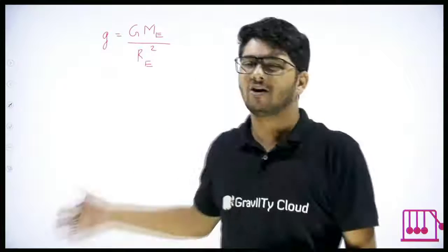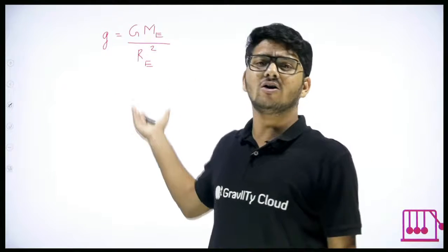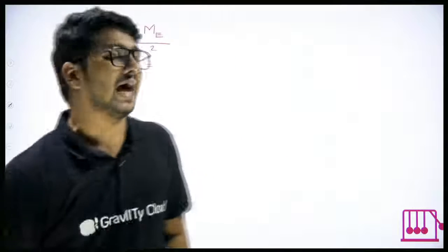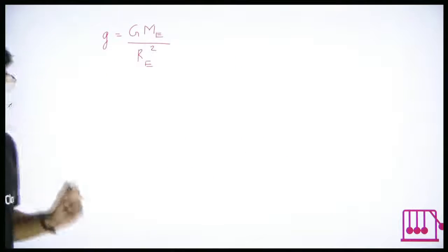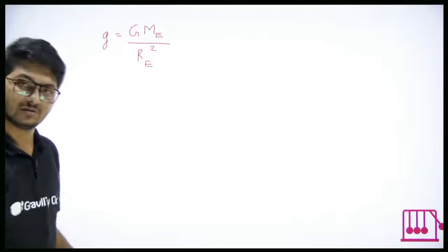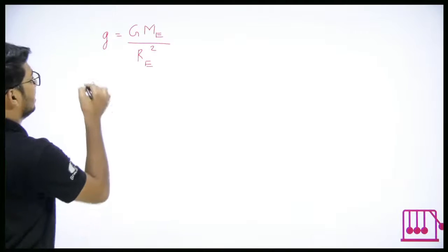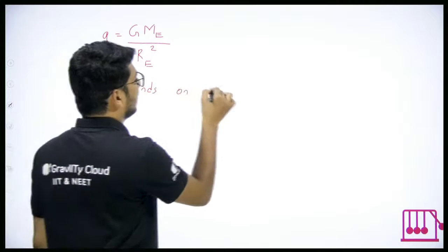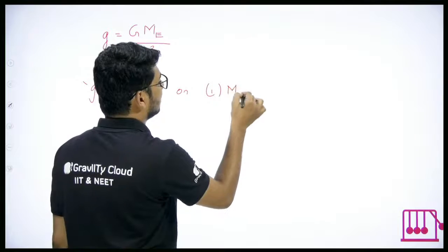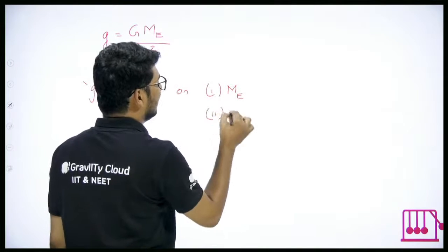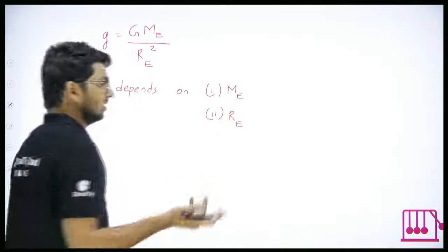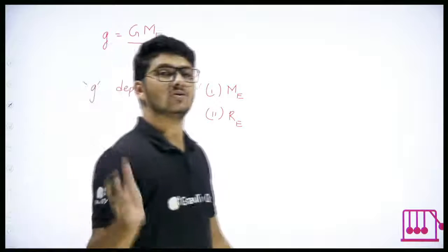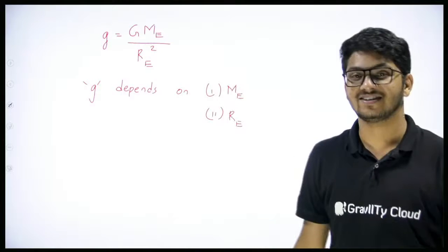But do we have mass of object? We don't. We do not have mass of object in g, so acceleration due to gravity does not depend on mass. g depends on one, mass of Earth, two, radius of Earth. That's it. There is nothing like that.